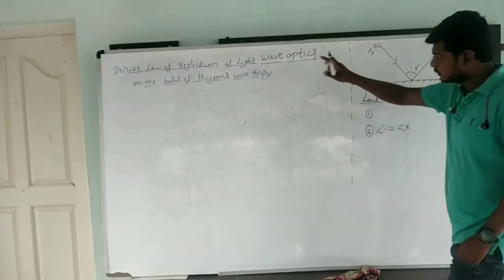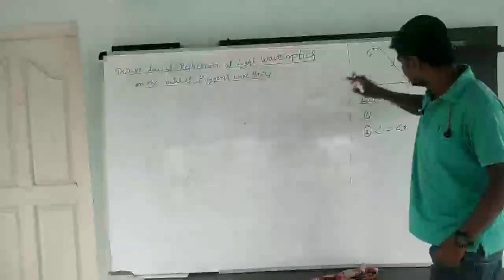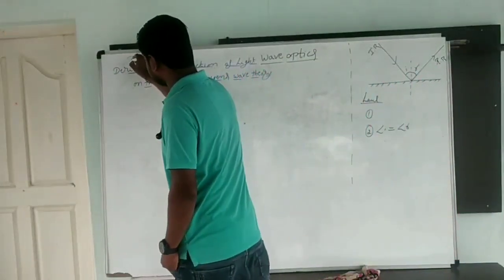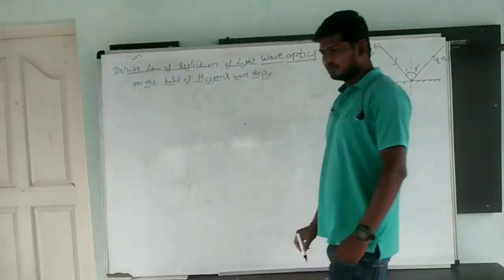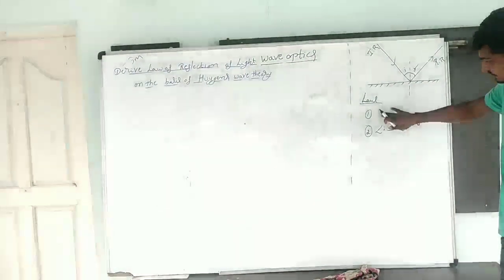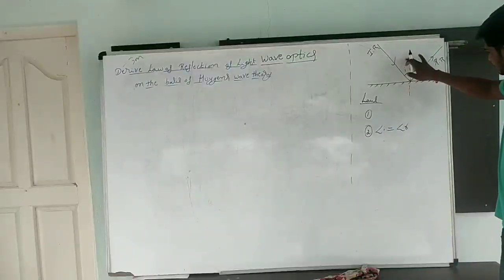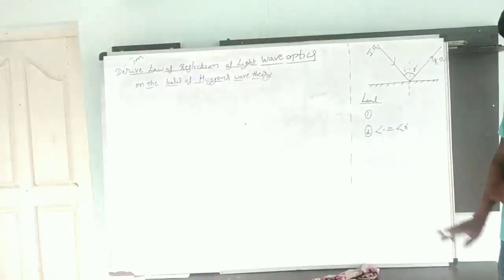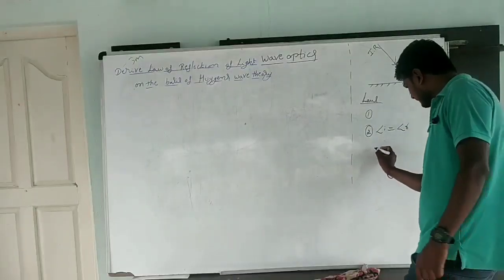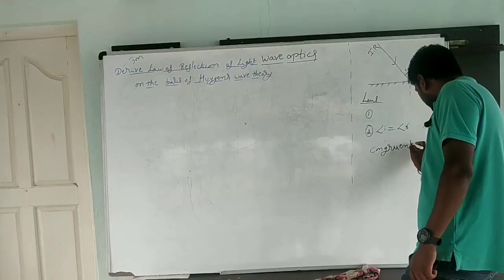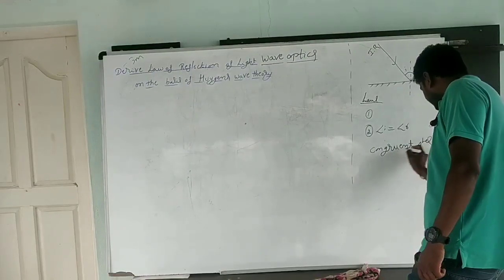We are going to prove these two laws using Huygens principle. This is a 3 marks important question: derive the law of reflection. The incident ray, reflected ray and normal drawn all lie in the same plane, and the angle of incidence is equal to the angle of reflection. One more point to remember: in the derivation I am going to use congruent triangles.